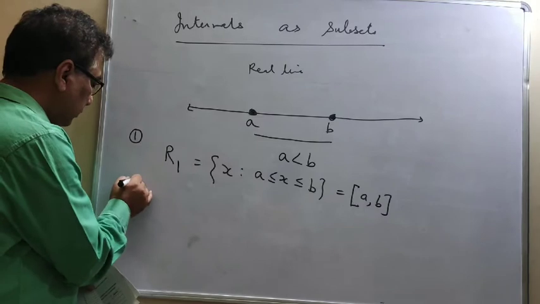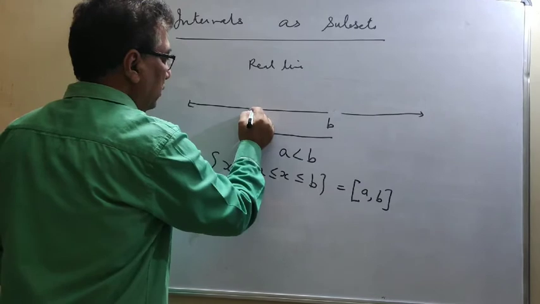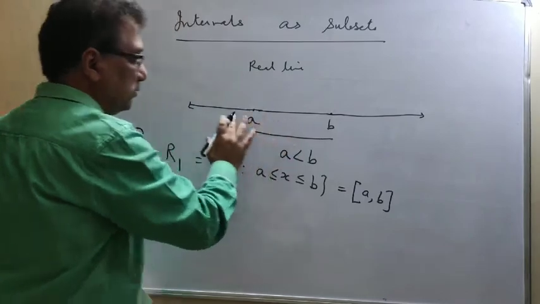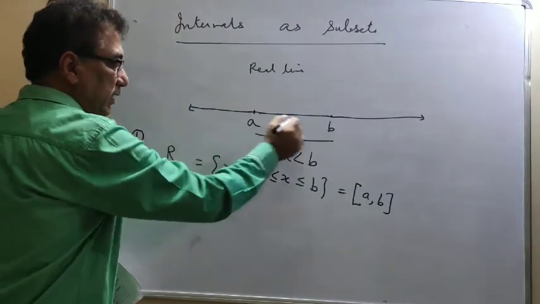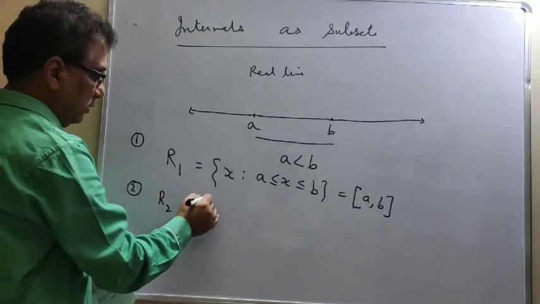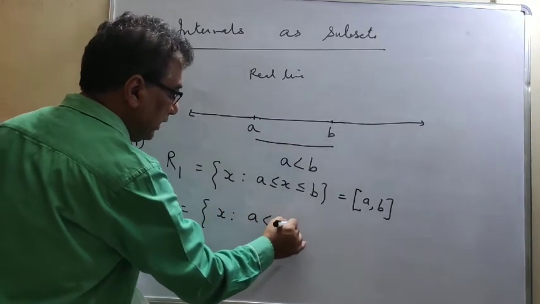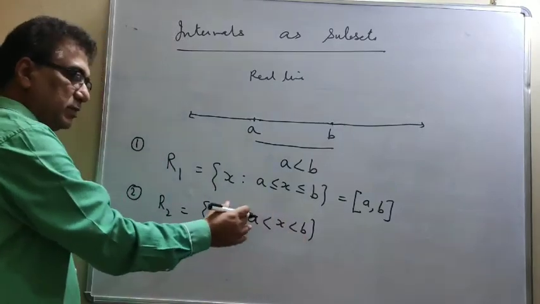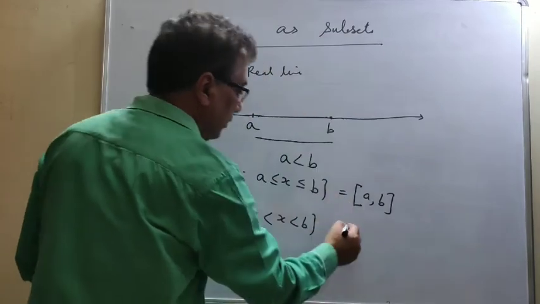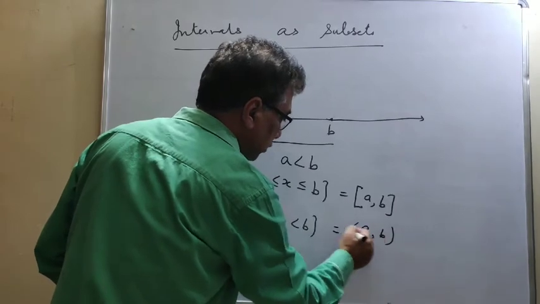Now similarly, if we do not include these two, it is simply a dot, not a solid point, simply we are representing this is A and this is B. If the name of this set is R2, then leaving the boundary elements, all elements lying between these two are members of this set, and this is also a subset of R, and this will be written like this, (A, B), and this is called an open interval.